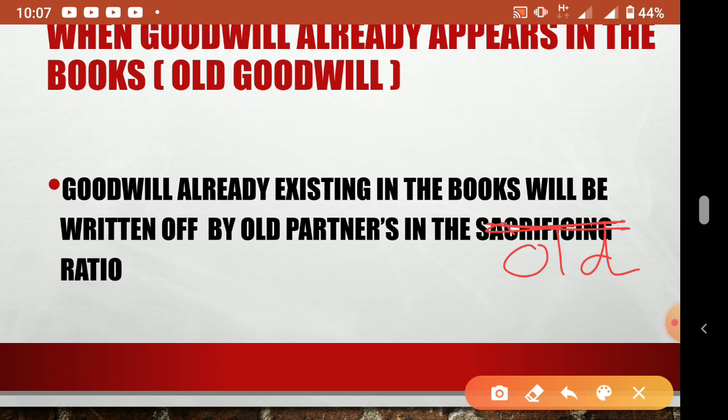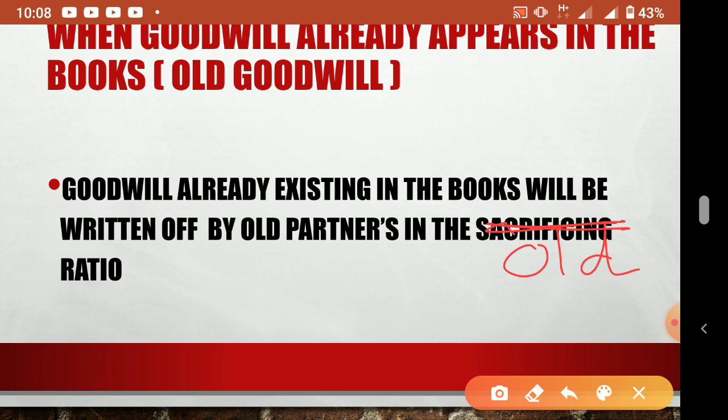Whenever only old partners are involved, you have to take the old ratio. When you share goodwill brought in by the new partner, you have to use the sacrificing ratio. But when you calculate the sacrificing ratio, sometimes a gain can come, like when we studied change in profit sharing ratio. When you apply the sacrificing ratio equation, if it is positive it is sacrifice, and if it is negative it is gain. So the gaining partner also will be debited in that case. When we do other problems, we will understand that.